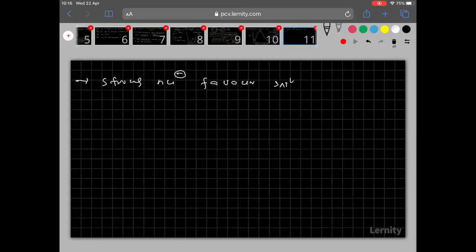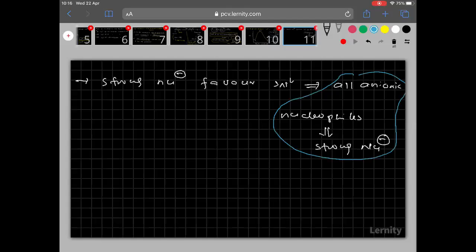Here, one important point I want to discuss is that all anionic nucleophiles are strong nucleophiles. All anionic nucleophiles are strong nucleophiles. This is one important point I want to discuss here.